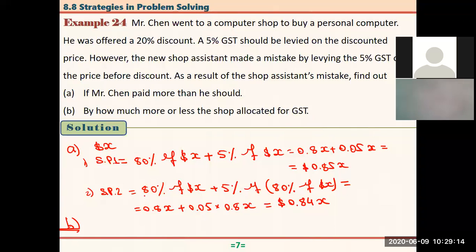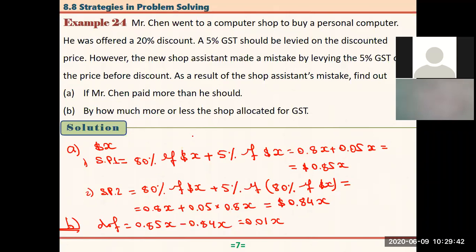So we need to find the difference. So the difference is equal to 0.85x minus 0.84x, which is equal to 0.01x. What is it? Actually, it is 1% of x, right? So actually, he charged 1% more of this price. Okay, that is how we solve this problem.